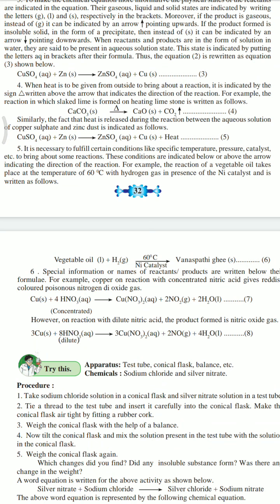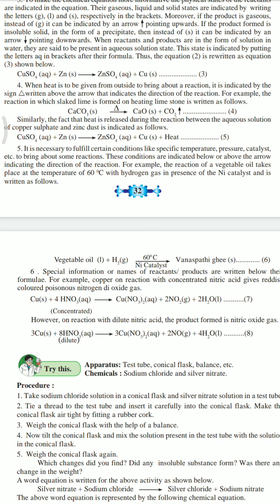Special information or names of the reactants and products are written below their formula. Now copper on reacting with concentrated nitric acid gives a reddish colored poisonous nitrogen dioxide gas. The formula of nitric acid is HNO3.